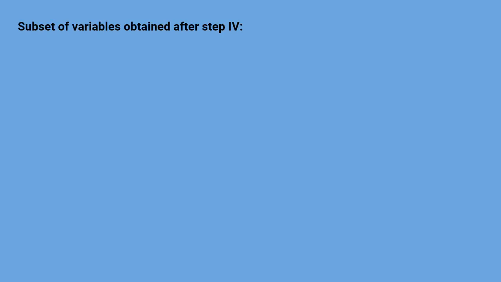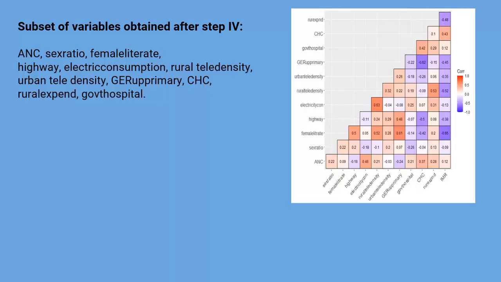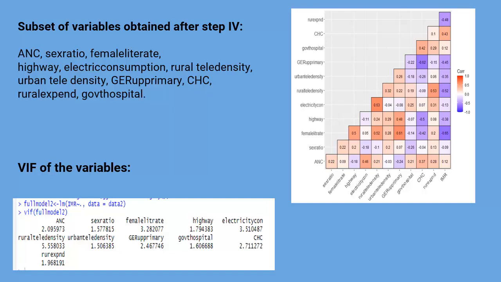So after removing multicollinearity, the subset of variables obtained is ANC, sex ratio, female literate, highway, electric consumption, rural teledensity, urban teledensity, JAR primary, CHC, rural expand, government hospital. Here we have the correlation plot of this subset of variables. We also find out the VIF of these variables. As we can see from the result, the VIF of the variables are less than 5. So we can say that the remaining variables do not suffer from severe multicollinearity.